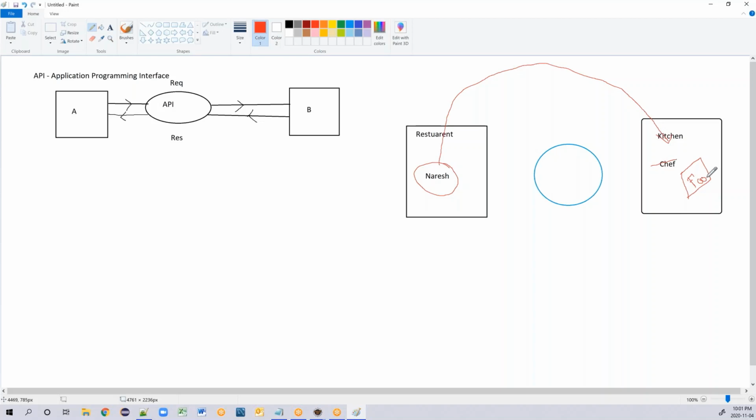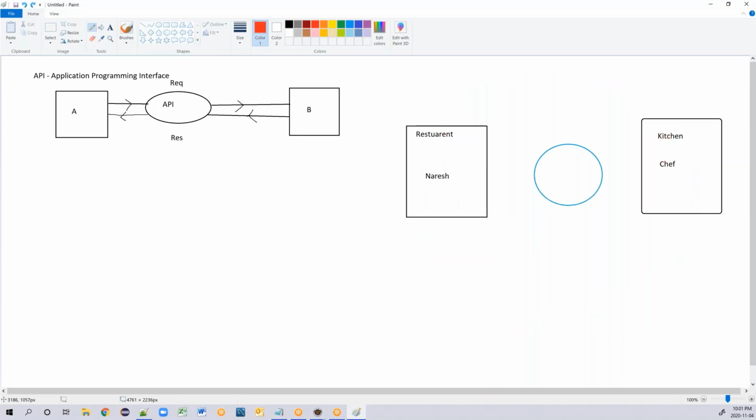He will not bring that food back to his table and start eating. Hypothetically also it will not happen. So this is not called an API.